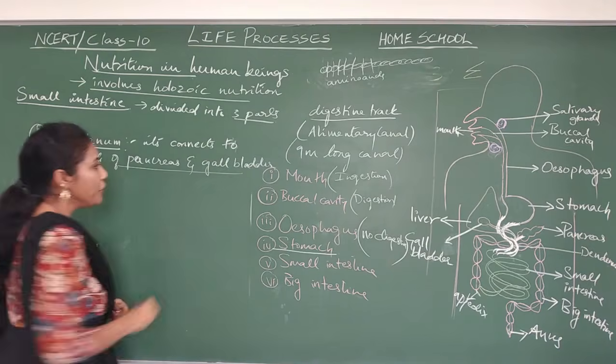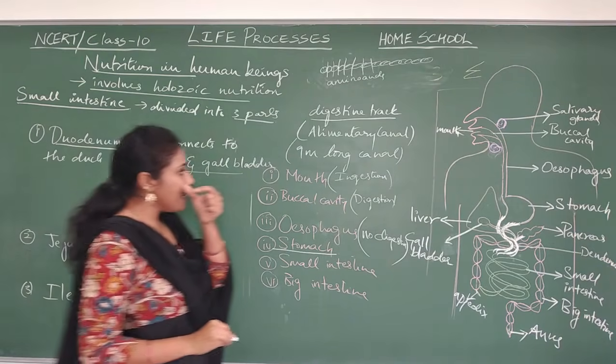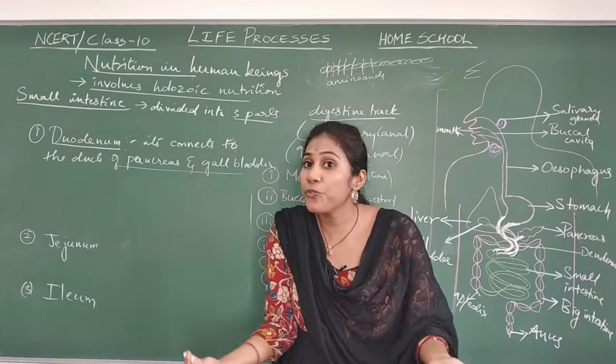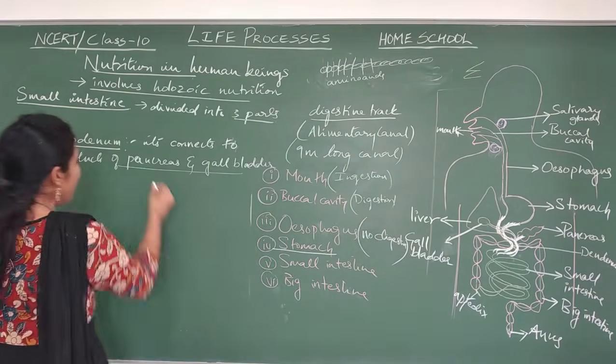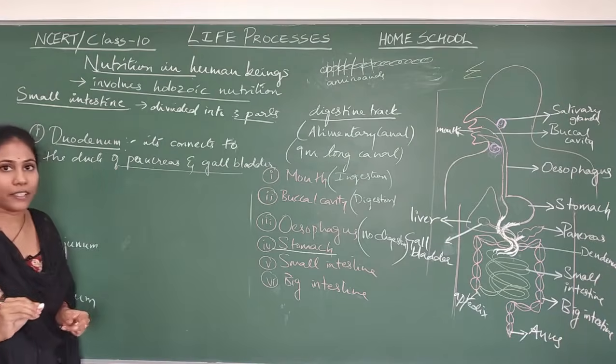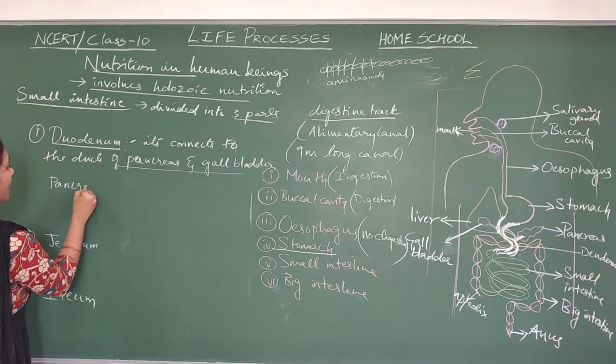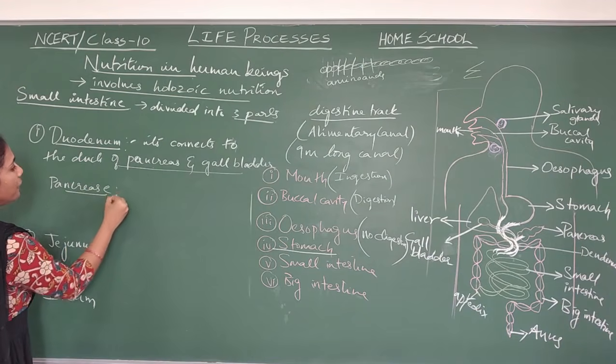Okay. So actually what happens is the pancreas will secrete pancreatic juice. Let us learn something about the pancreas and gallbladder now. Coming to the word pancreas, it is a leaf-like structure.